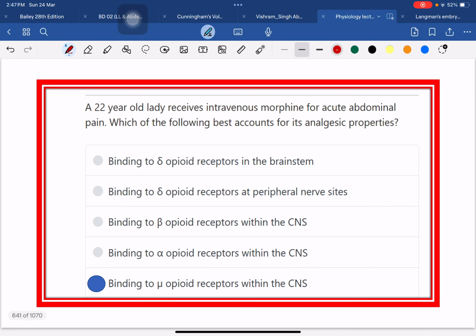It is the mu receptor, because the mu receptor is present in both the central nervous system and the peripheral nervous system. For this, the binding of mu receptor within the central nervous system affects the peripheral organ, and it reduces pain in case of acute abdominal pain. Other options present, such as the alpha and beta, are not significant or they are absent, but in case of mu receptor, they act on the central nervous system.